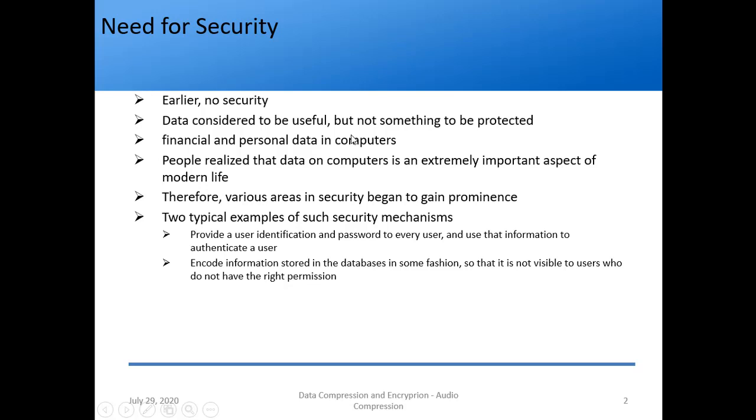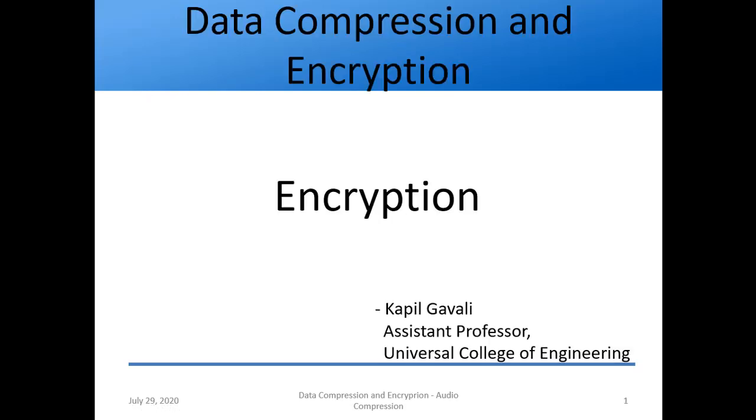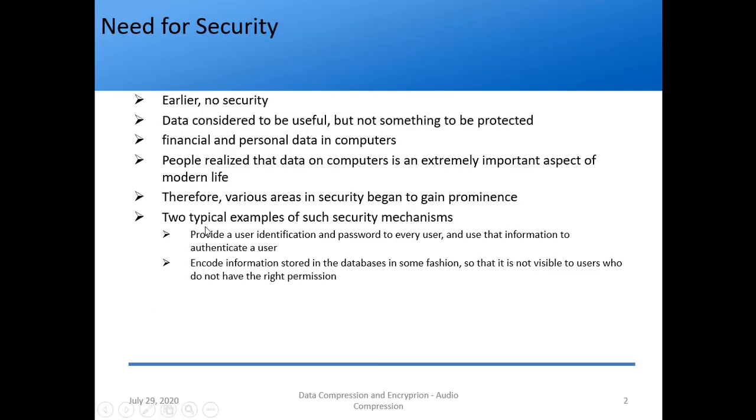But later on, financial and personal data was getting stored in computers. So once financial and personal data is getting stored, it is confidential data, right? So people realized that data on computers is an extremely important aspect of modern life. Therefore various areas in security began to gain prominence, right? So two typical examples of such security mechanisms are there. One is what everyone uses now: to provide a user identification and password to every user and use that information to authenticate a user. So that is what we do every day to access our Gmail, email IDs, Facebook, etc. So that is the first security mechanism.